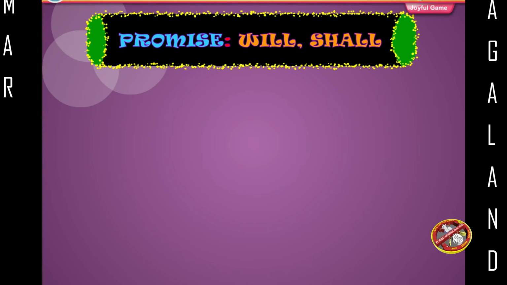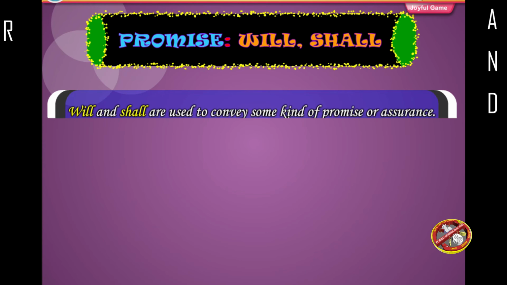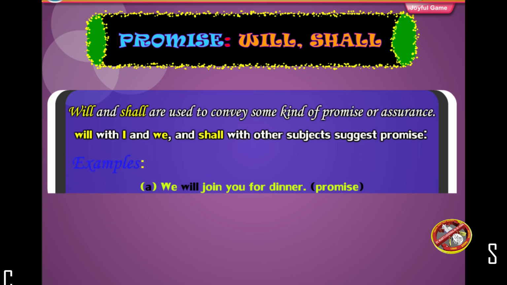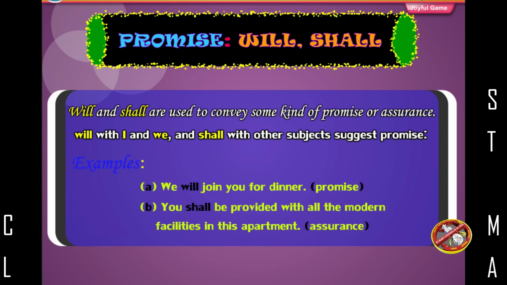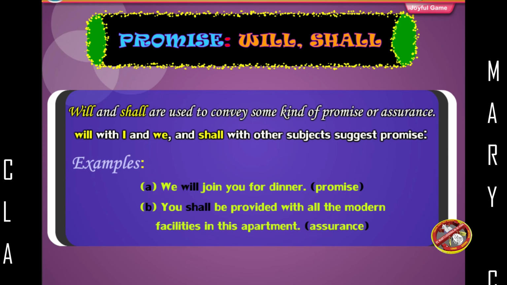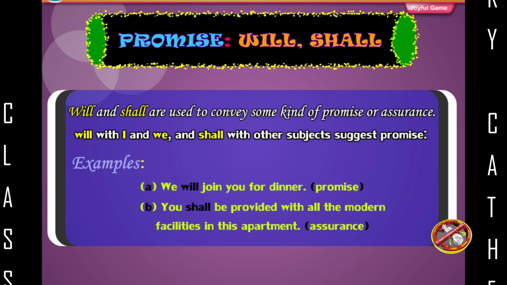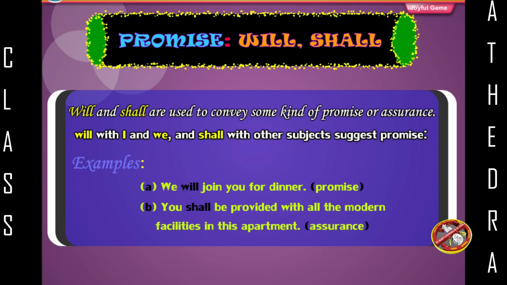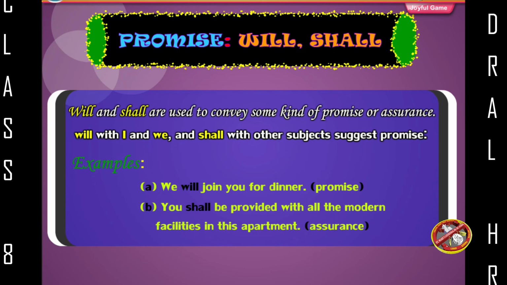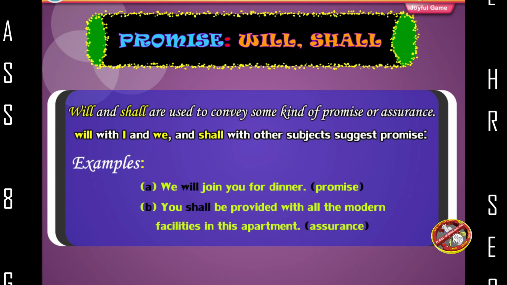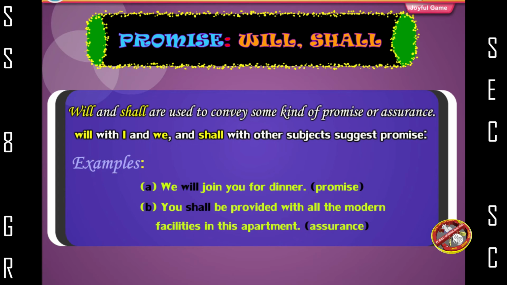Promise, will, shall. Will and shall are used to convey some kind of promise or assurance. Will with I and we and shall with other subjects suggests promise. Example, we will join you for dinner. Promise.